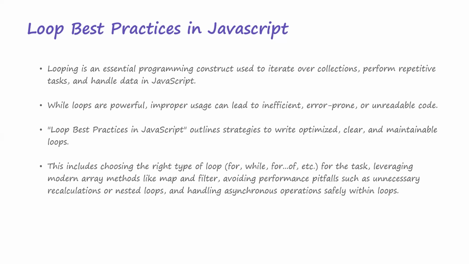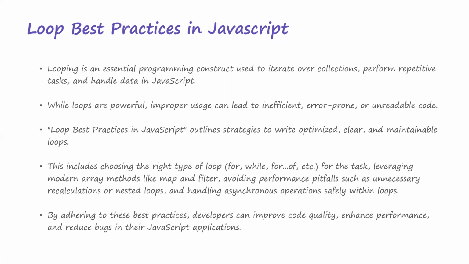We also have to leverage modern array methods like map, filter. When we talk about arrays, we're going to talk about some methods in arrays that actually use loops. So when we talk about them, we're going to talk about each of the methods extensively, one by one, okay? Also avoiding performance pitfalls such as unnecessary recalculations or nested loops, and handling asynchronous operations safely within loops. So these are the things we're going to be looking at here.